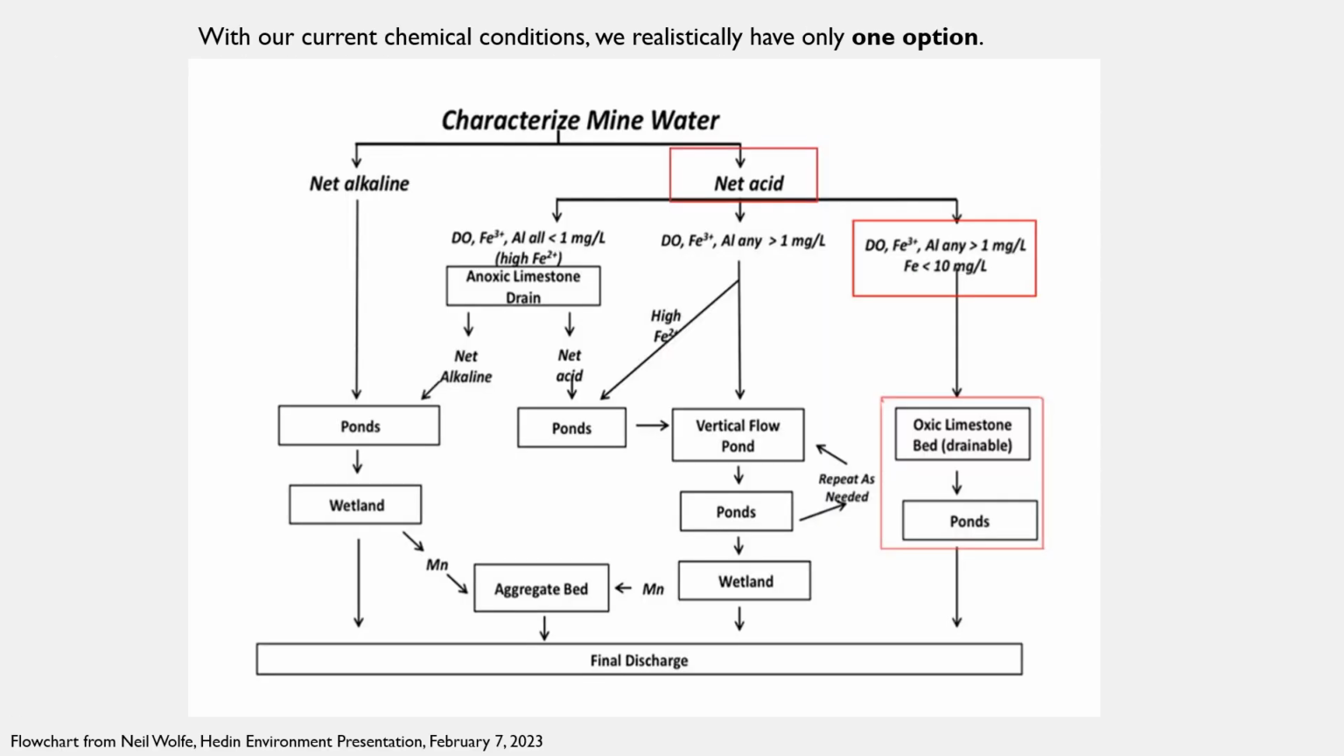To determine the best approach to treating the water, we used the flowchart introduced by Neil Wolf. Based on the current conditions being net acid, iron less than 10 mg per litre, and aluminum over 1 mg per litre, the optimal treatment method is a limestone bed followed by a settling pond. This is in line with the current system in place, so we have an existing structure to work around and improve.